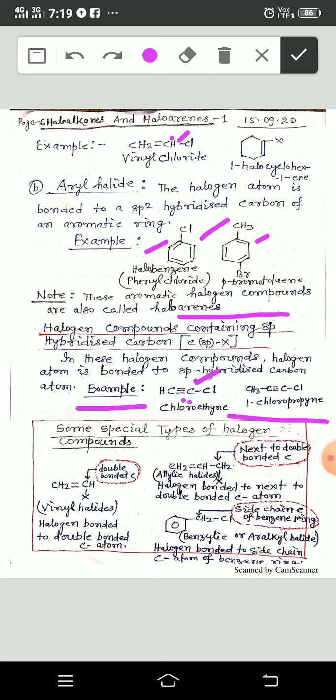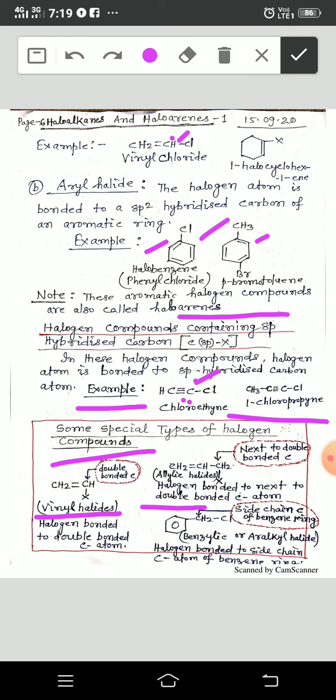Now, some special types of halogen compounds. See here, this is for your conclusion or concept. See here, vinylic halides. In this chapter, we are not related to study the properties of this compound.